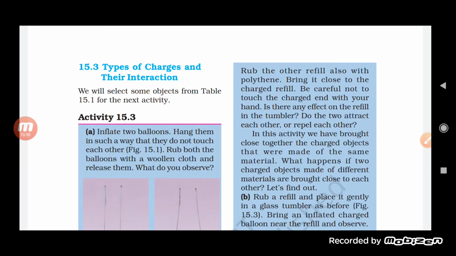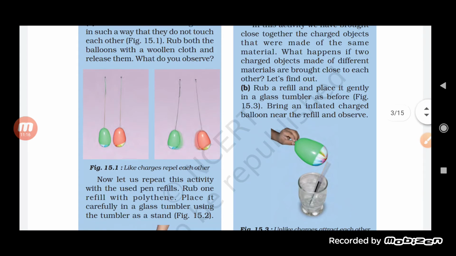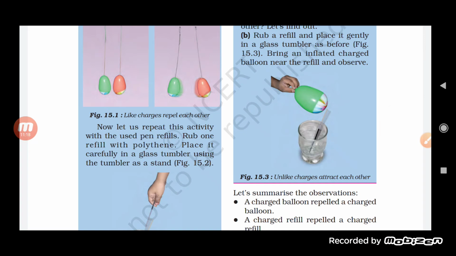So what happened in the case of the balloons? They start showing repulsion, due to which we can say they start moving far away from each other. Now we will do the same thing with another method. This time we will rub a refill and place it gently in a glass tumbler as we had kept it before. Now bring an inflated charged balloon near the refill and observe.